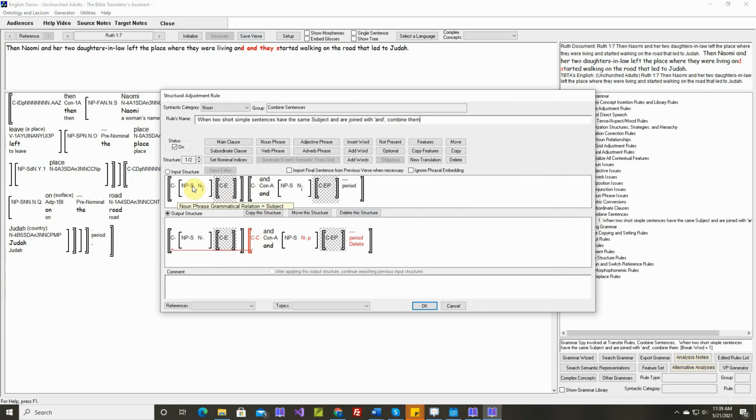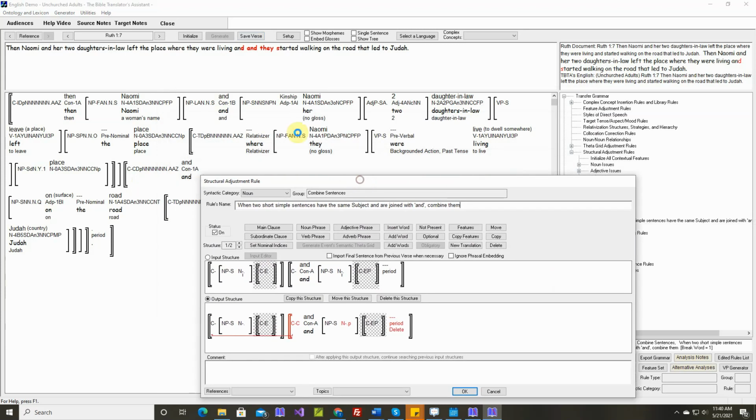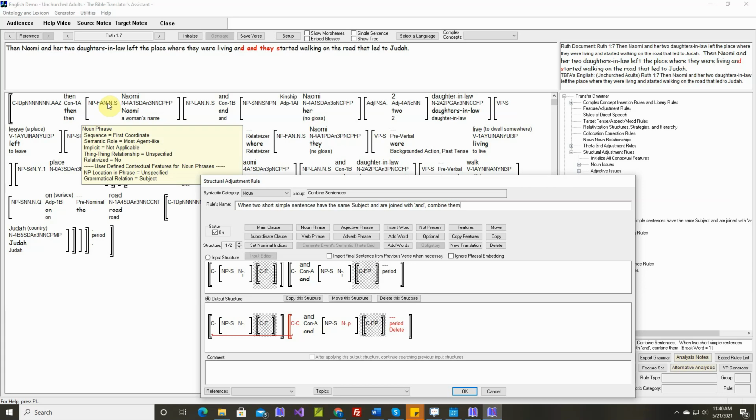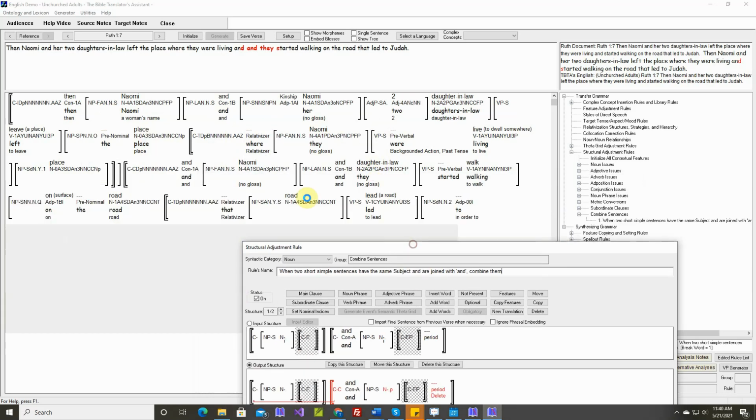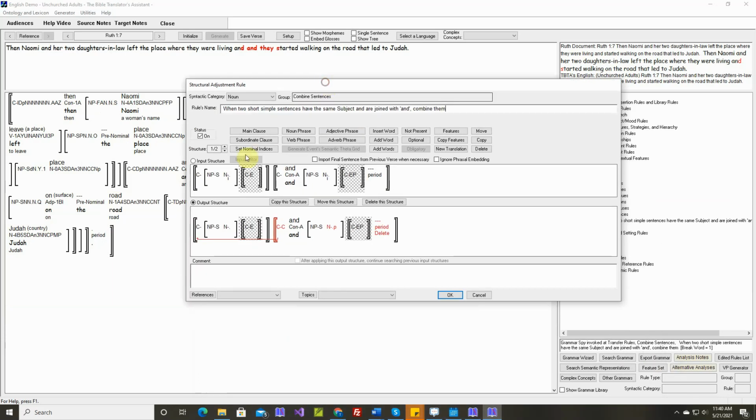Now here, there's a subject and another subject, and they both have the same referent. They both have the same thing list index, a value of I. But here, there are coordinate subjects. This one, Naomi and her daughters-in-law. Then in the next sentence, Naomi and the daughters-in-law. So this one can't do this because of the indices.